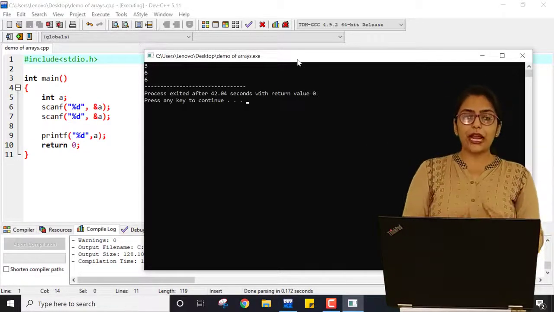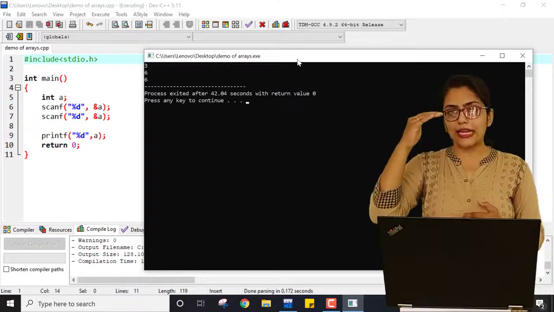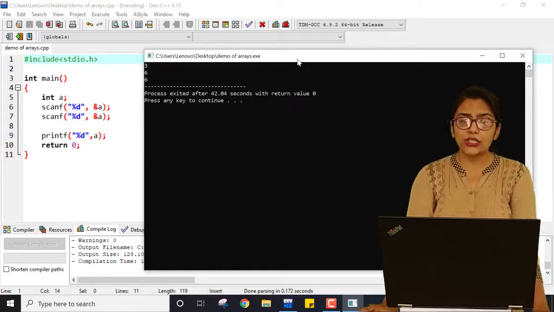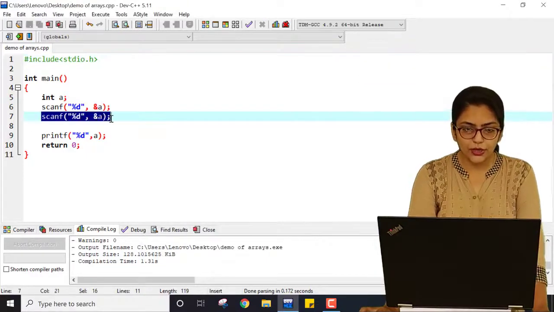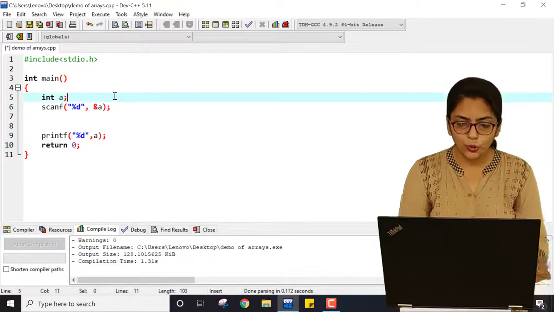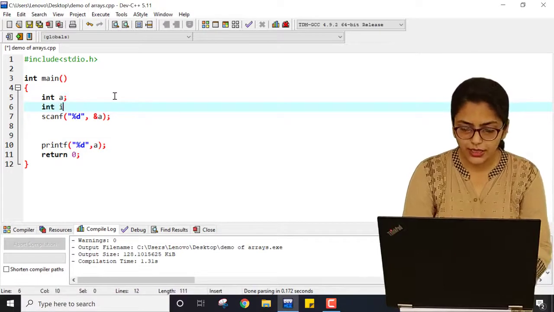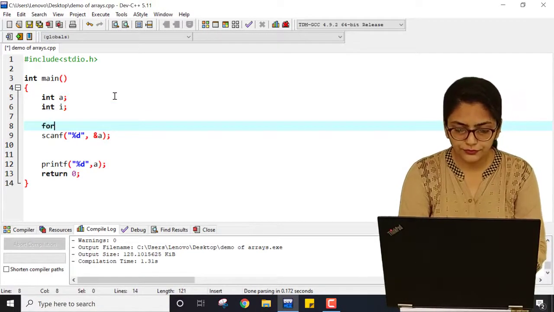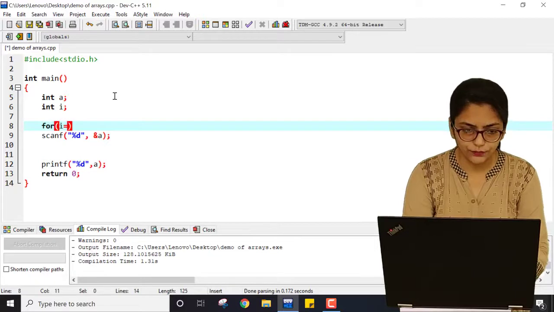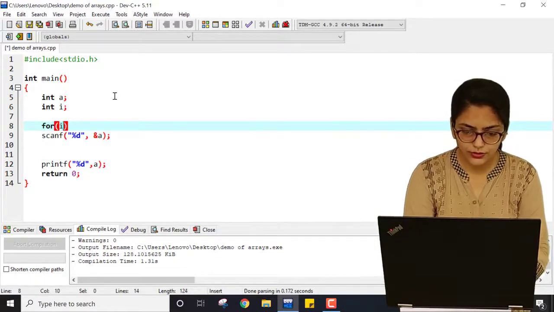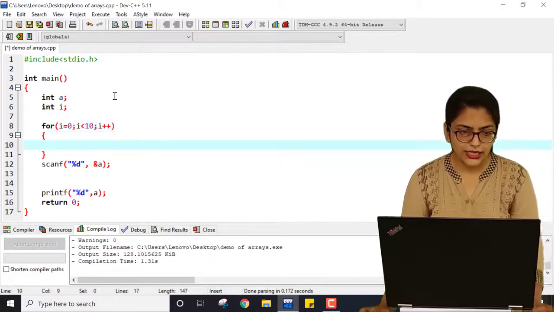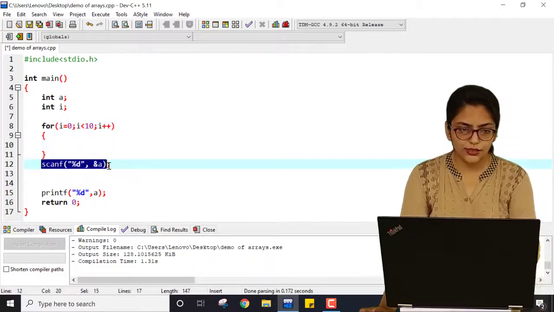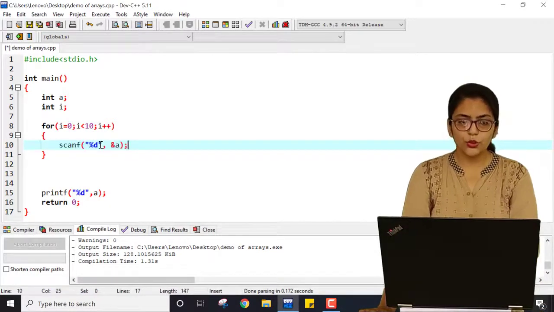That means even if I have used scanf 10 times, only the last value will be printed. So let me show you that also. Here, instead of this, I am writing a loop: int i, for i equal to 0, i less than 10, i plus plus, and inside the loop I am going to use scanf.